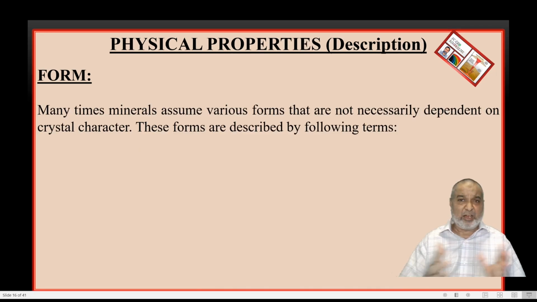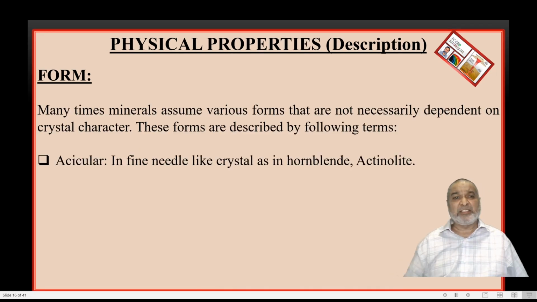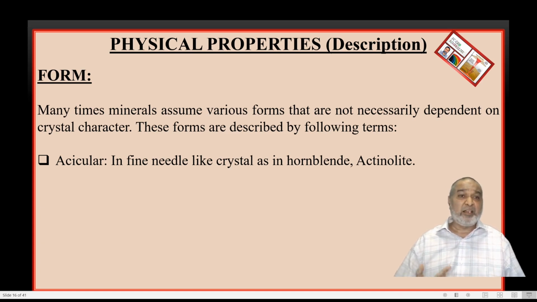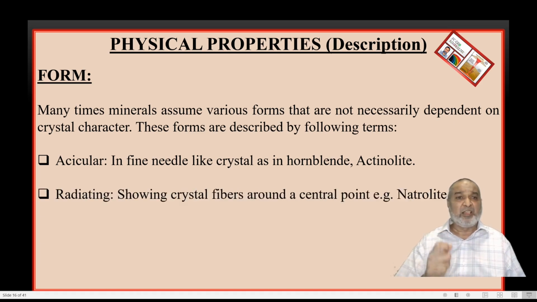How it will be there in the normal format? First one, acicular form. Here the mineral has fine needle-like crystals. Fine needles of a crystal will be there, and that is called the acicular form. Especially you are going to see it in hornblende or actinolite, these are the acicular forms.